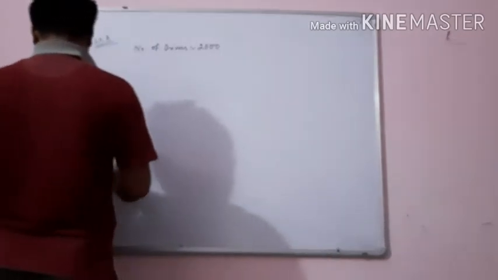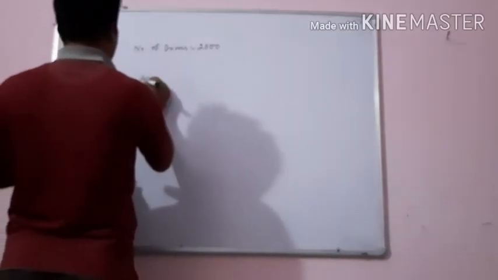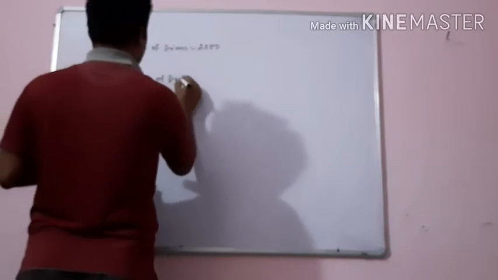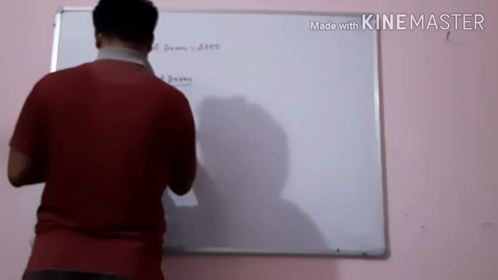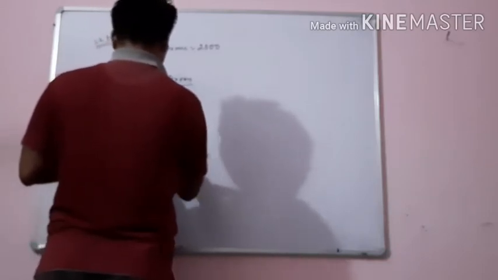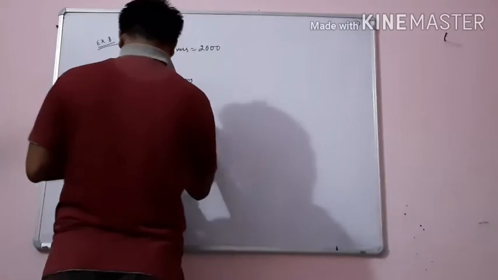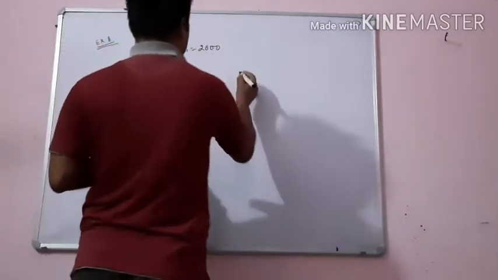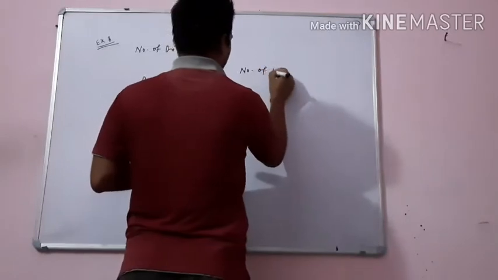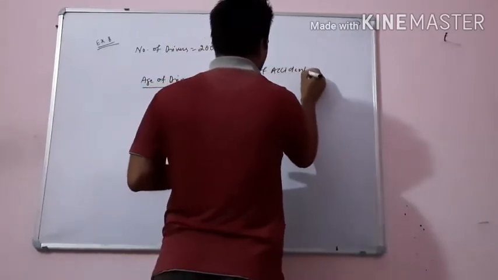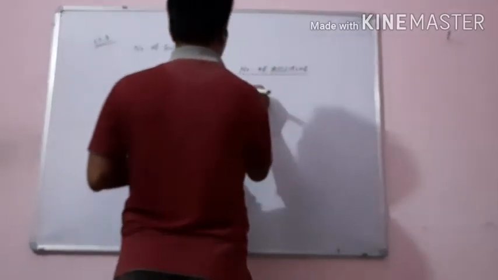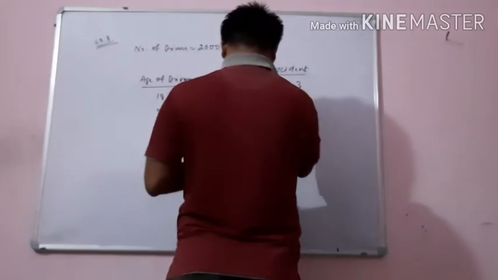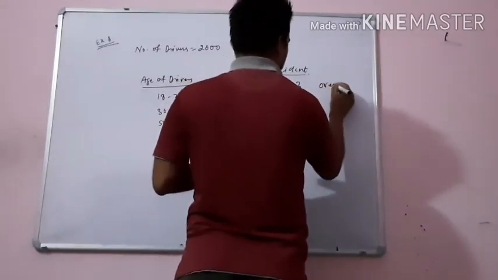Now see the table. The table is age of drivers: 18 to 29, 30 to 50 and 50 above. Now number of accidents: 0, 1, 2, 3 and over 3.